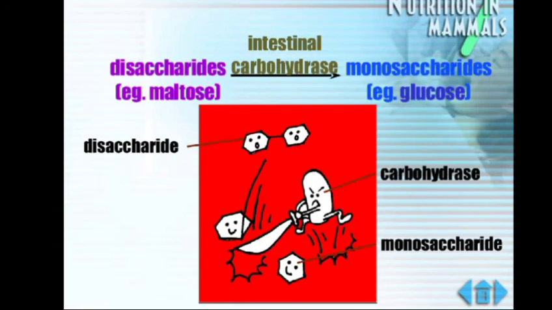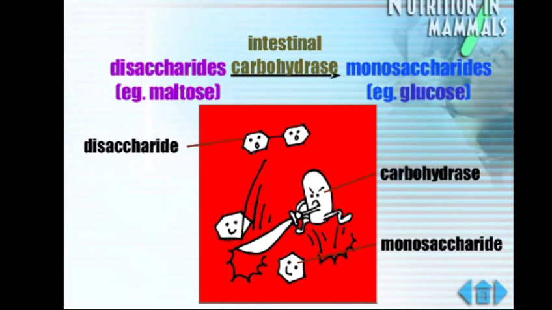Earlier we studied the pancreatic amylase, which was converting the starch into maltose. Maltose is a disaccharide, a chain of two saccharides, that is a group of two glucose molecules, and it can be further simplified into one glucose molecule, known as the monosaccharide.